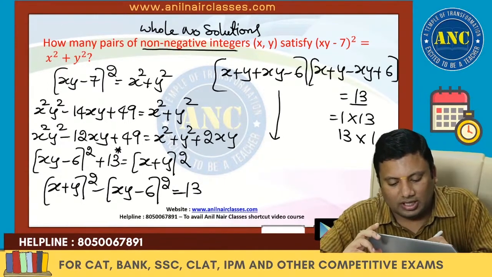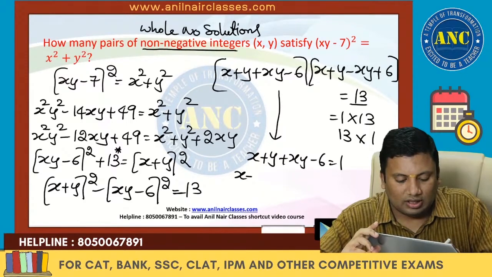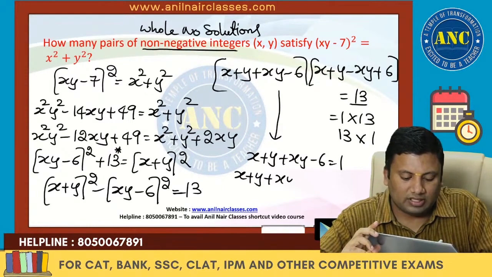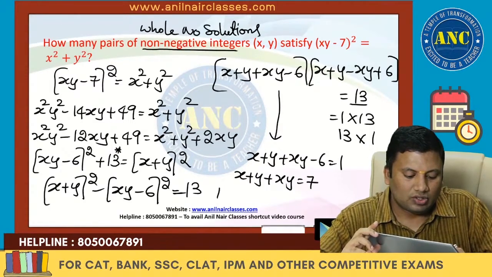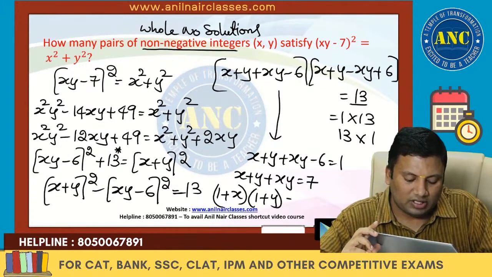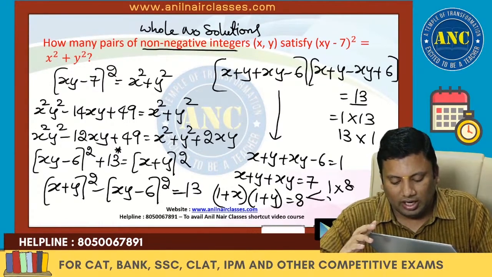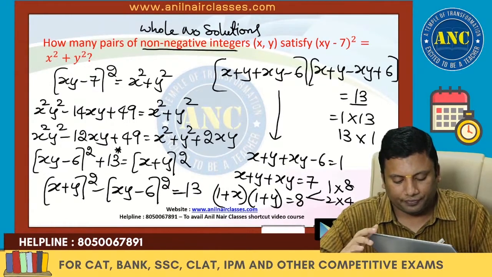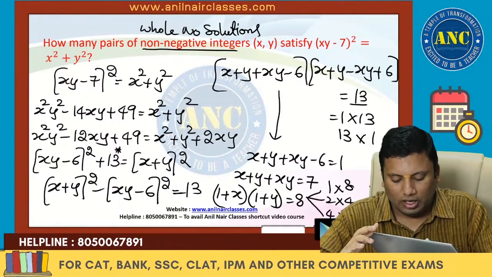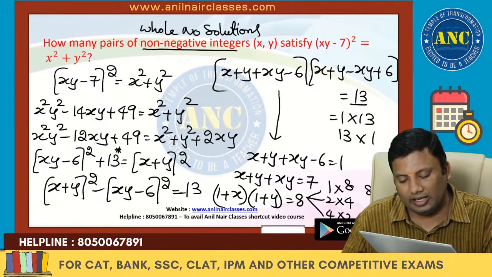Suppose the first term is 1: x plus y plus xy minus 6 equals 1, which is nothing but x plus y plus xy equal to 7. If I add 1 on both sides, (1 plus x) into (1 plus y) is nothing but 8. 8 is 1 into 8, 2 into 4, 4 into 2 and 8 into 1. 1 plus x is 1, so the x value is 0.